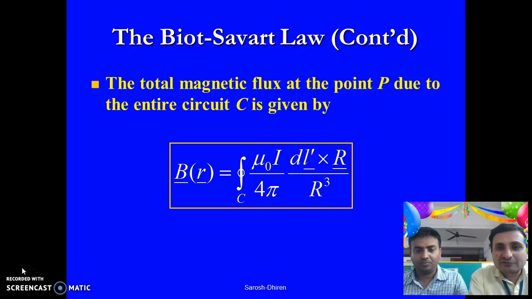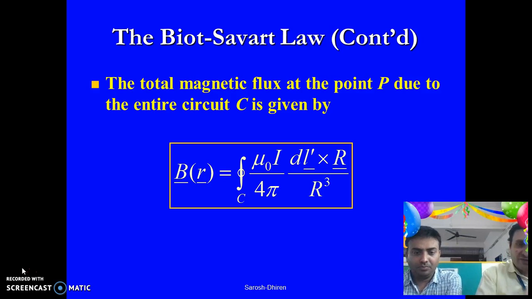The total magnetic flux at a point P due to this entire circuit is given as, if I take the contour integral or the closed loop integral over that particular current element IDL, then my magnetic flux density at this point B of R will be equal to contour integral mu 0 IDL dash cross R upon 4 pi R cube. The terminologies as mentioned are the same.